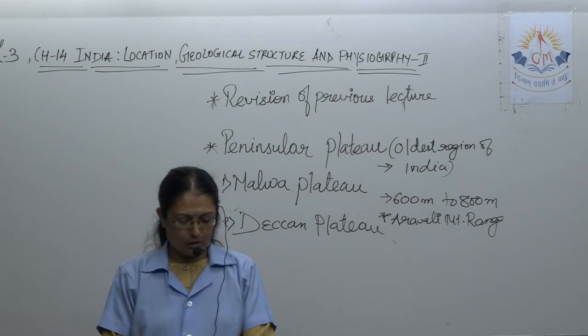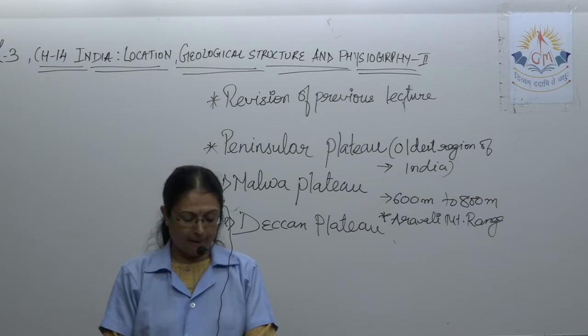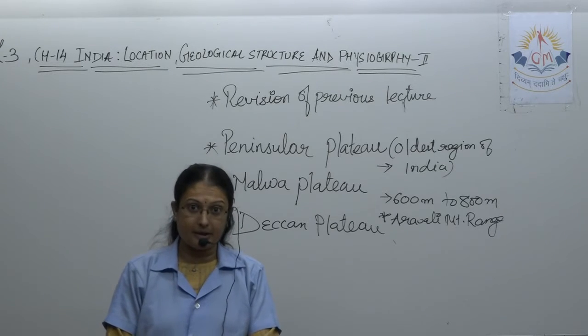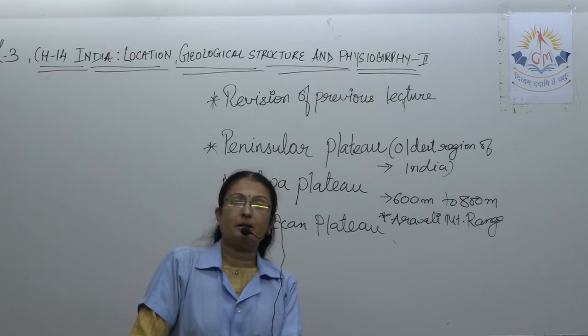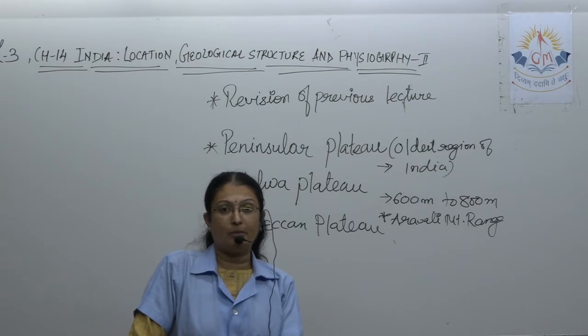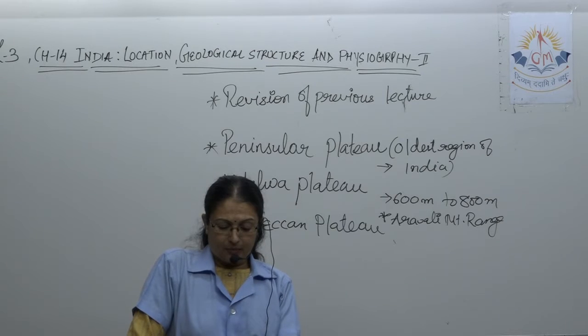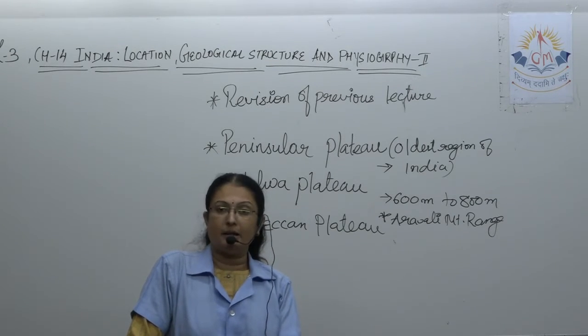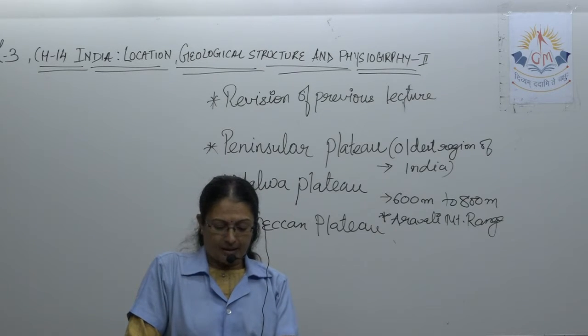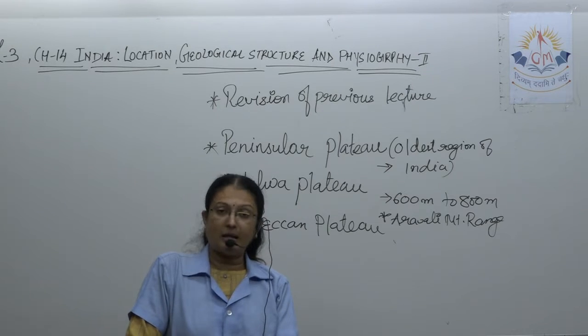It has several local names. Local name क्या क्या है? It is known as the Sahyadri in Maharashtra and Karnataka. See, underline करो please. So the Sahyadri in Maharashtra and Karnataka, the Nilgiri in Tamil Nadu. Tamil Nadu में it is known as the Nilgiri, and as the Annamalai and Cardamom ranges on the border of Kerala and Tamil Nadu.